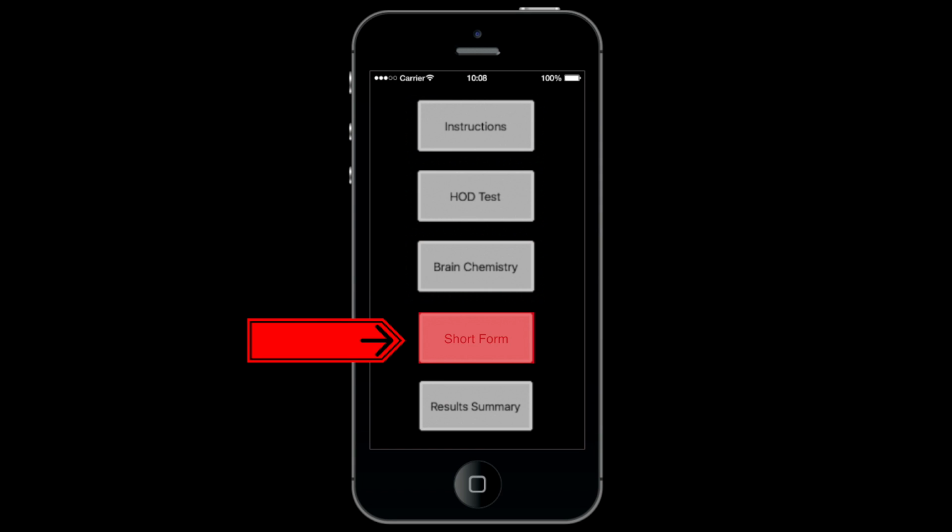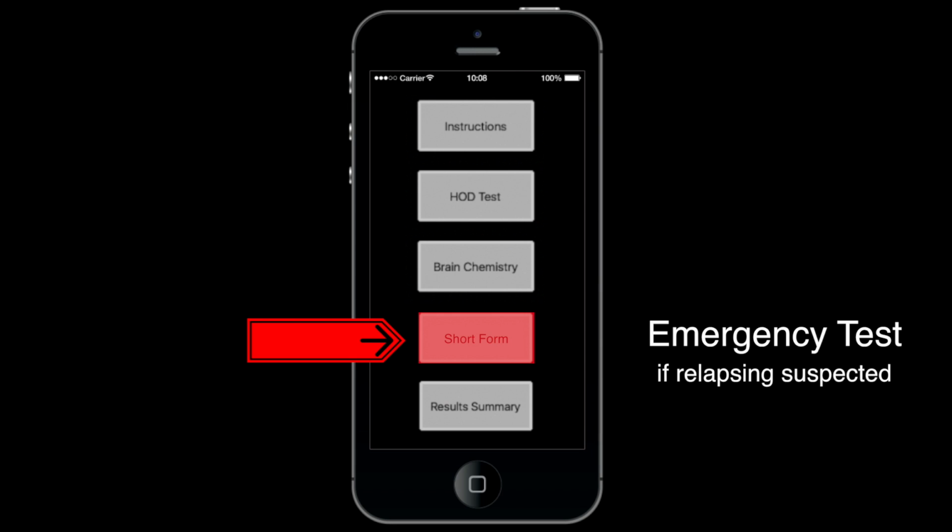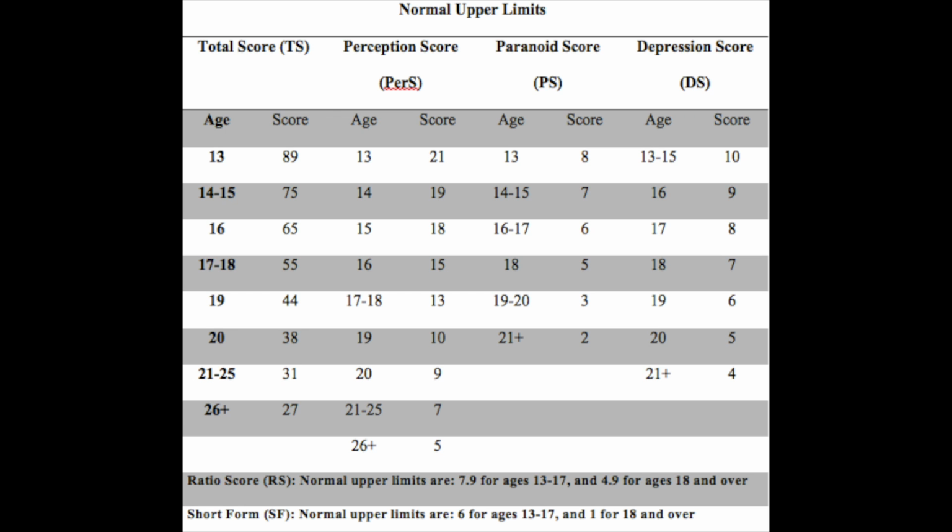The short-form test option is an emergency test for existing psychiatric or substance abuse patients if the practitioner suspects the patient is relapsing and the full test is not possible to administer. It contains 17 questions and should not be used as a standalone test on a new patient. These are the cutoff values that determine significant errors of perception for different age ranges of patients. They correspond to the red results screen of the HOD test.